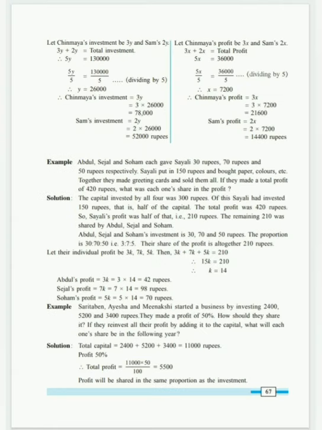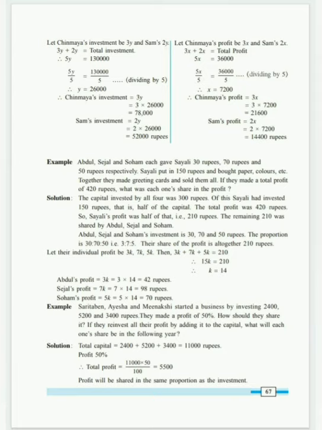Abdul, Sejal and Soham each gave Saili 30 rupees, 70 rupees and 50 rupees respectively. There are three people here, Abdul, Sejal and Soham. They have given money to the fourth person, Saili. Abdul has given 30 rupees, Sejal has given 70 rupees and Soham has given 50 rupees altogether to Saili.